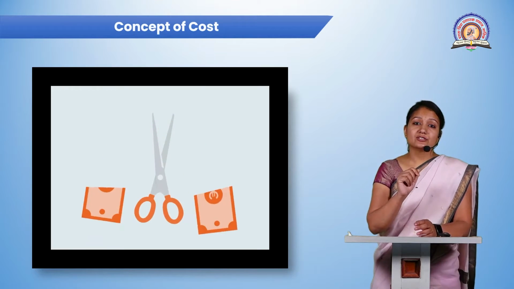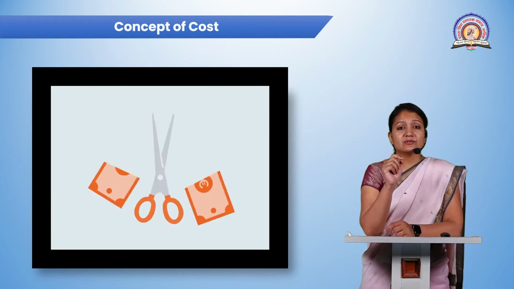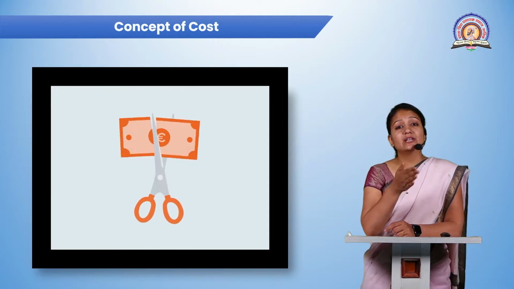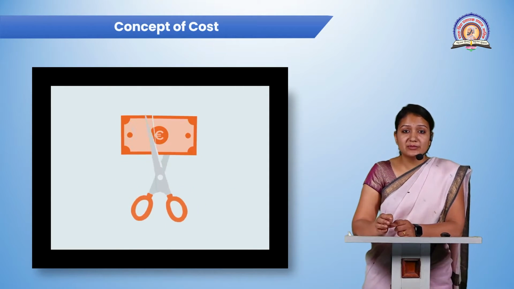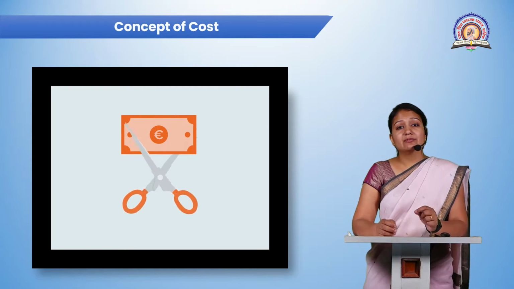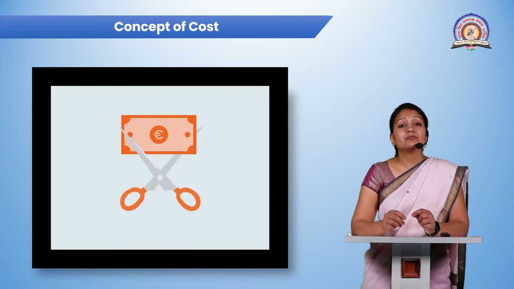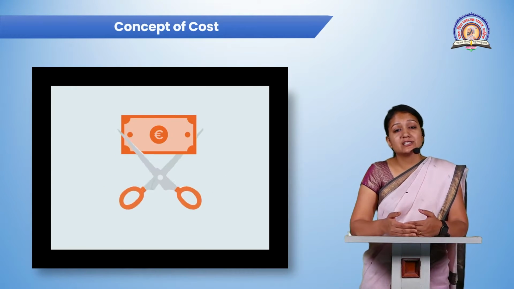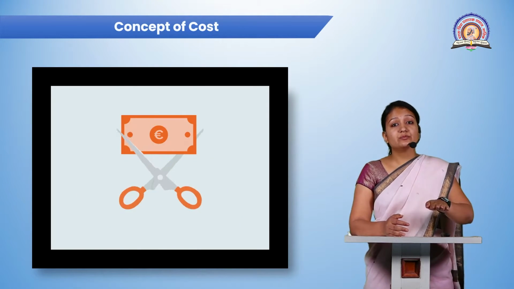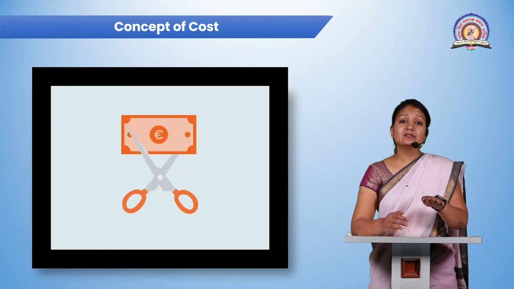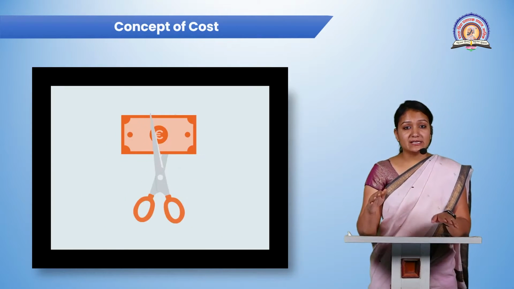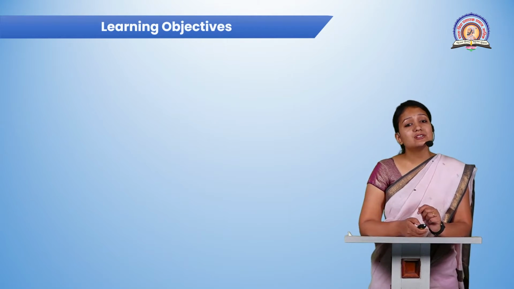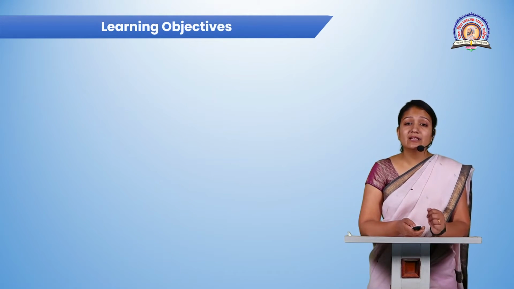So the concept of cost is any expense incurred at any level or during any operation of the business. Always remember that whenever we incur any expense or carry out any activity, we should take into consideration that our cost should be minimized while carrying out the operation and our profit should be maximized. So this is the basic thing about cost. Now, what are the objectives behind this? Why are we learning this?